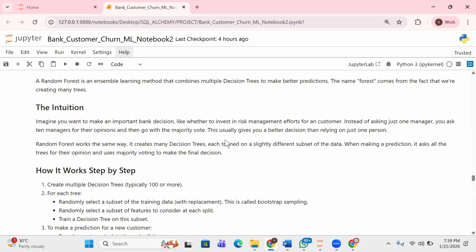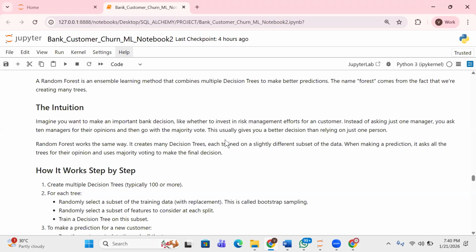So at the end of the day, the final decision still boils down to what? Still boils down to the majority what? The majority vote. Which is why I gave that illustration of the five managers, right? Now you can also get more managers. You just reached out to five, so you could increase it from five to seven.